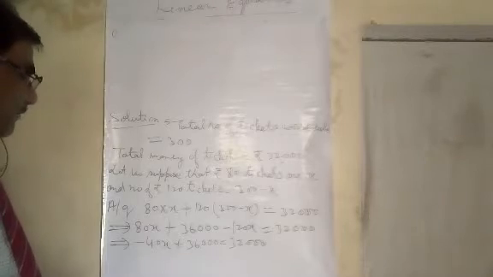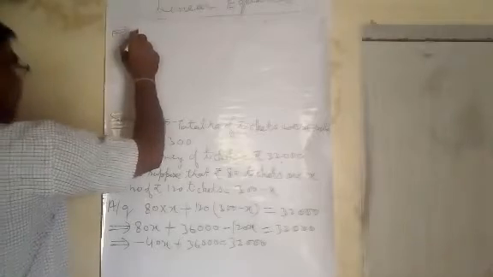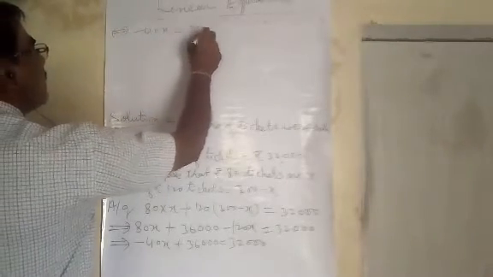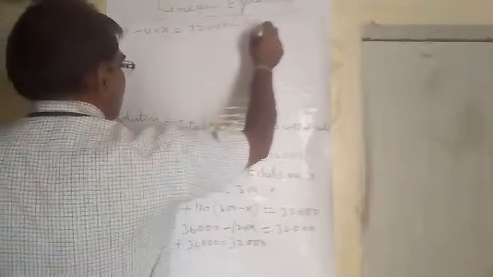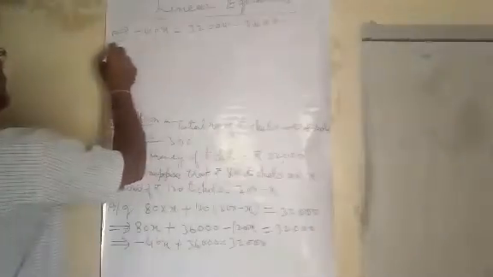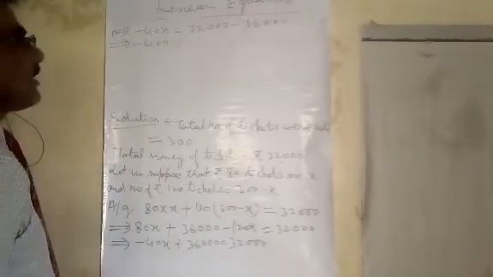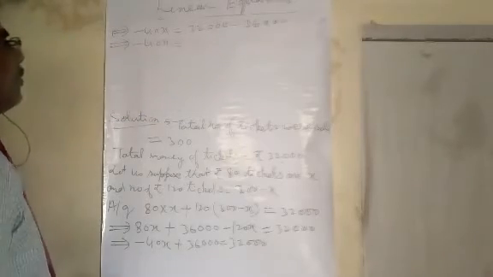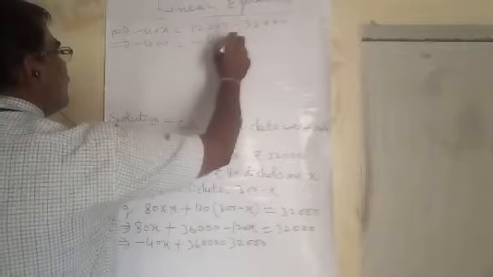Now I will transpose 36,000 from the left hand side to the right hand side. Then it will be minus 40X equal to 32,000 minus 36,000. When you subtract 36,000 from 32,000, we get minus 4,000.